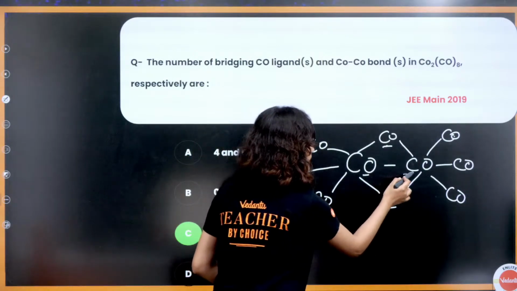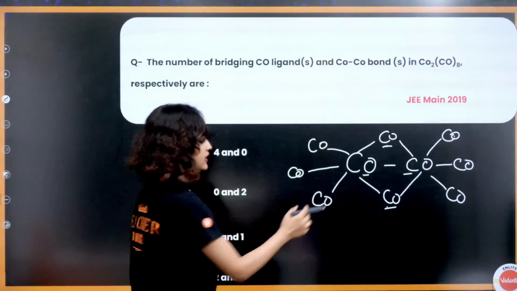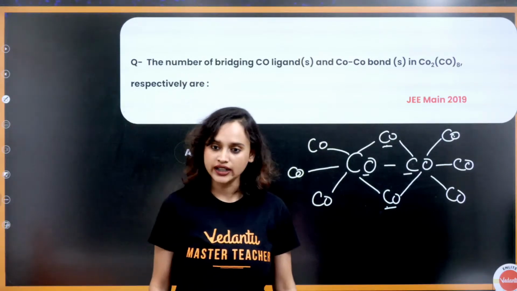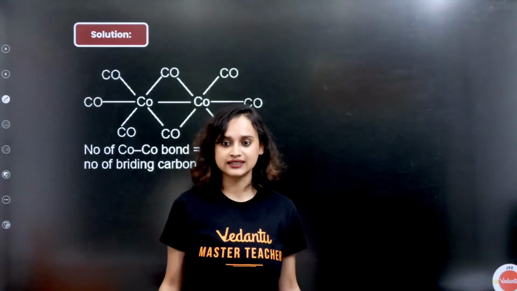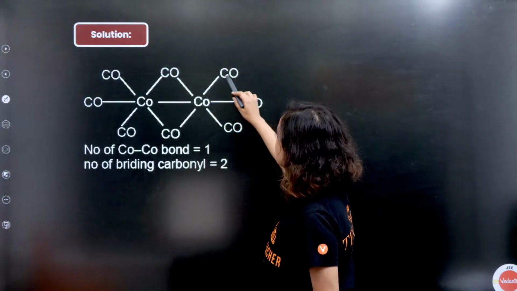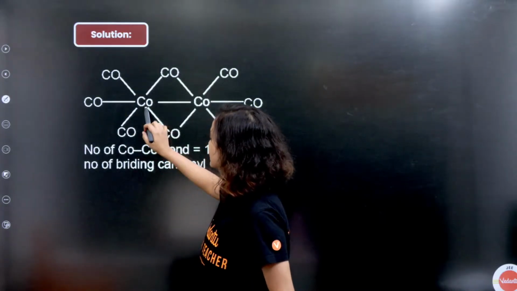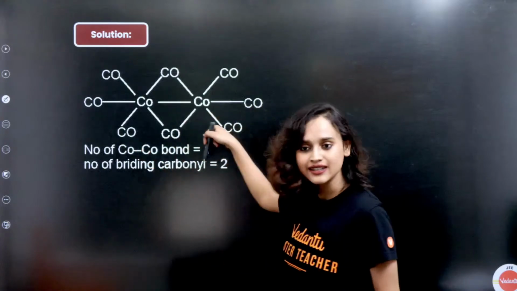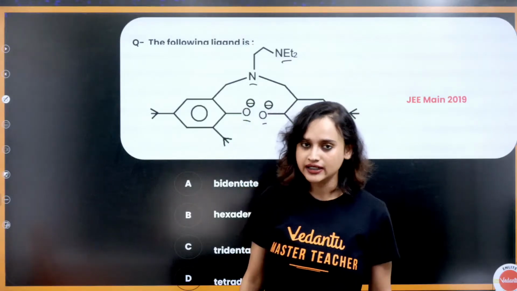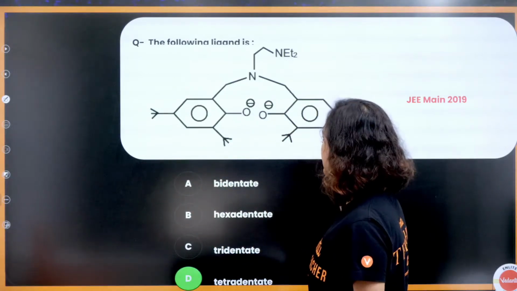CO-CO bond. See, CO-CO. This is the only CO-CO bond here. So one, that's it. Got it? Understood? Rest everywhere, see, it is connected to C, C, C, C, C, O, okay, like this. It's different. Only here it is a CO-CO bond. Okay, got it? That is one. This one everybody has understood. It's very easy. It is tetradentate, okay, tetradentate.